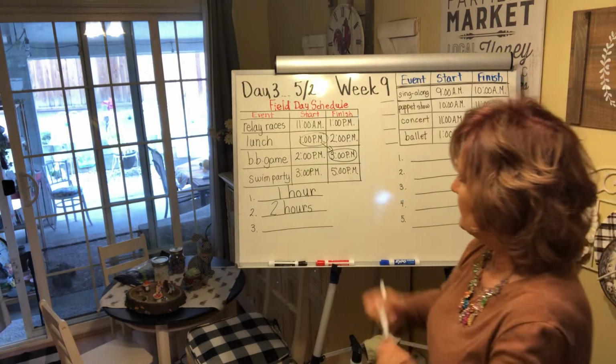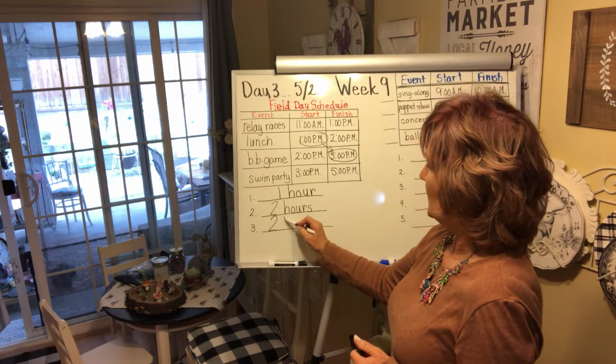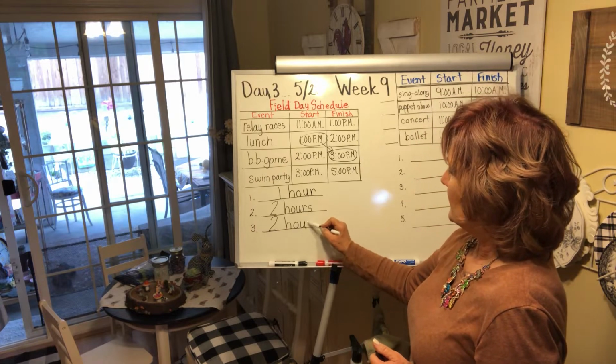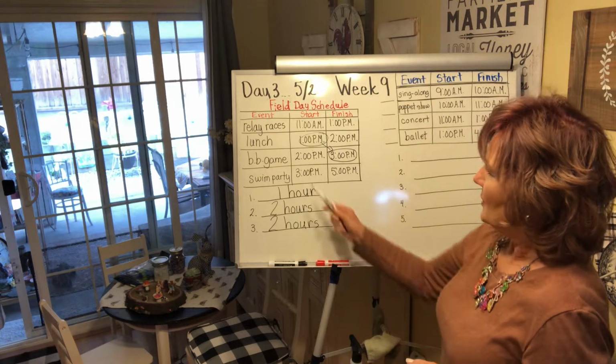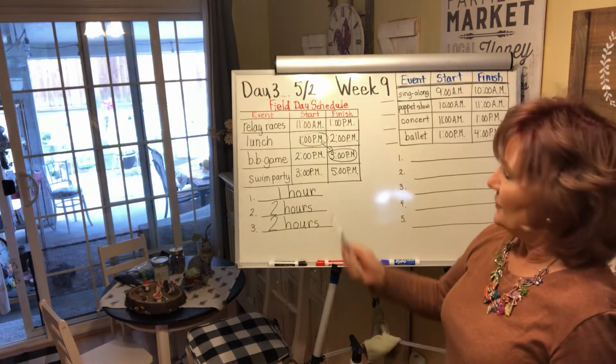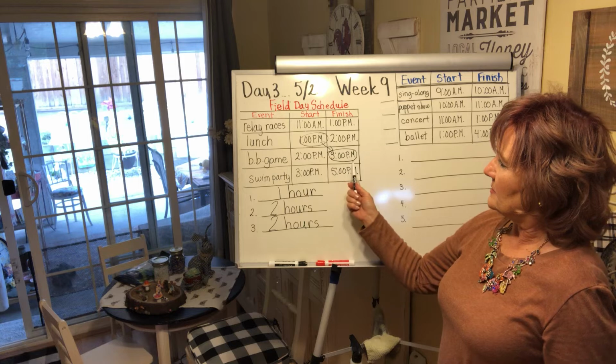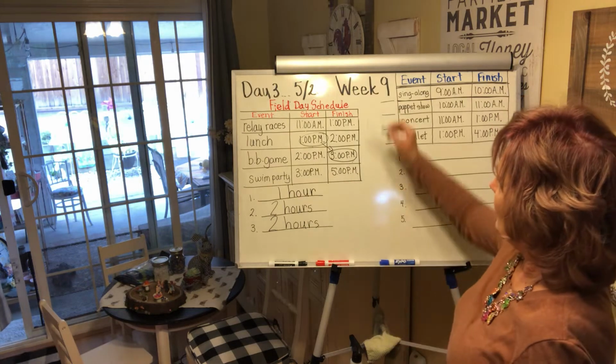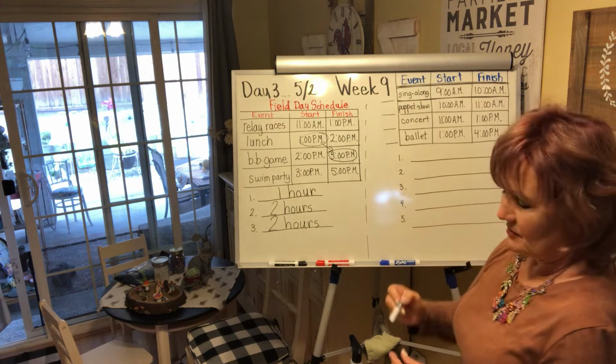So once again, your answer is 2 hours, right? Did you see how they asked that question? From the start of lunch to the end, not the start of the basketball game, to the end, okay? So that was that page.